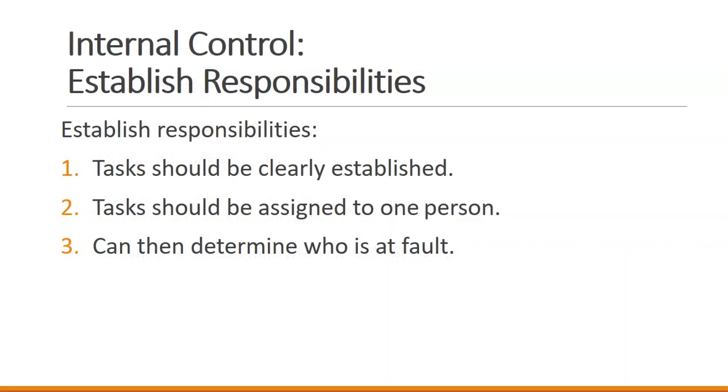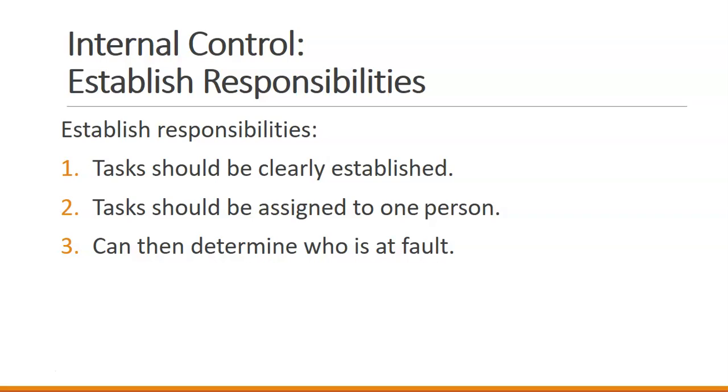So when we look at established responsibilities, we should have clearly established tasks that are involved in our cash and any of our asset responsibilities. Those tasks then should be assigned to just one person.